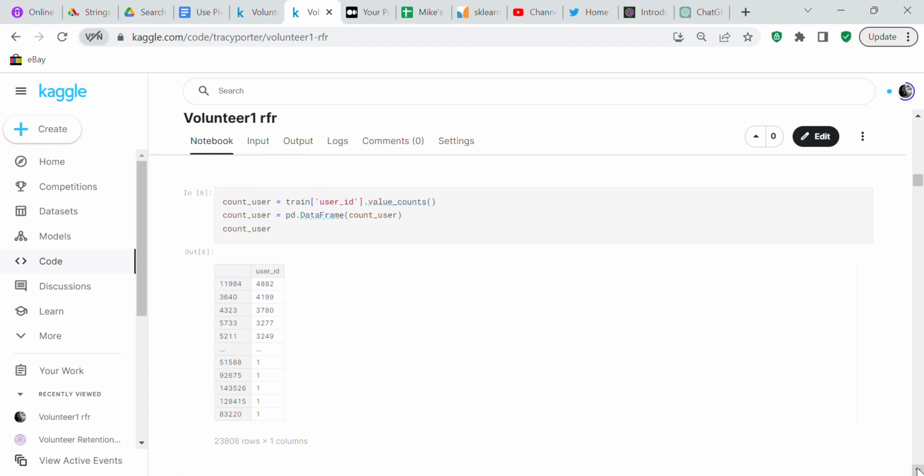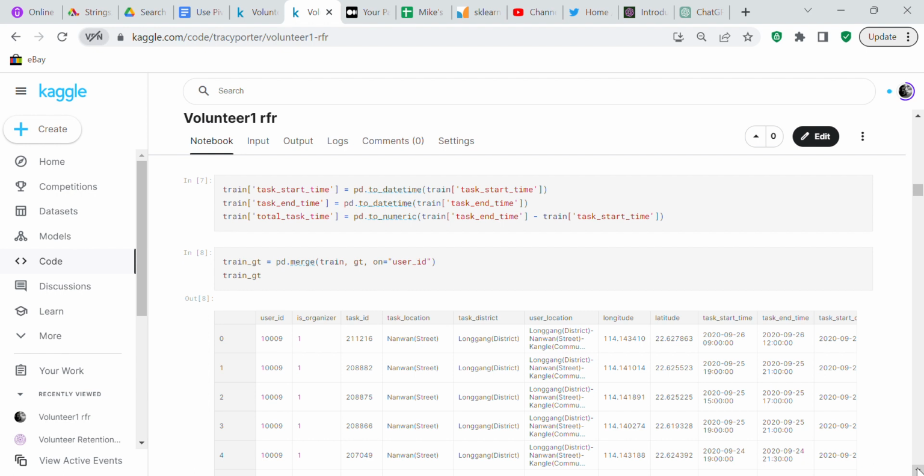So I just wanted to do a value count of user ID. So I wanted to see how many we had of each user ID, because I wasn't sure. So this was just a value count of user ID, and it doesn't really add anything to the program, but it was something that I did.